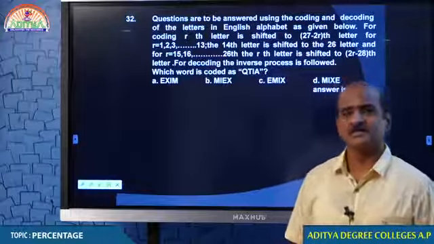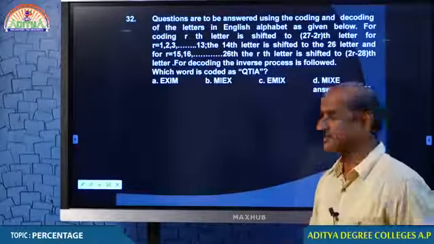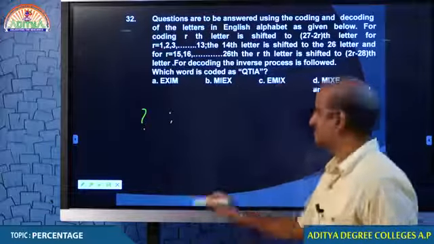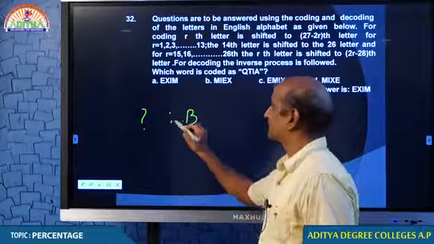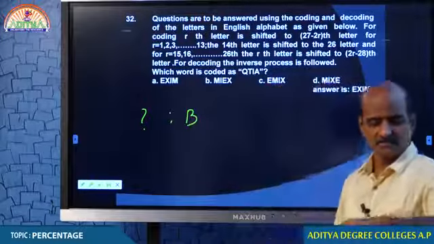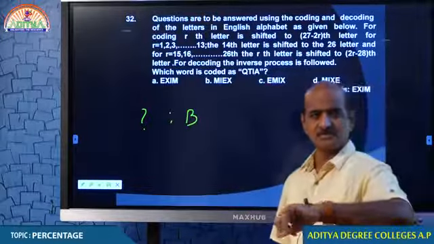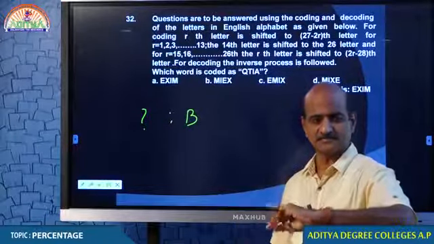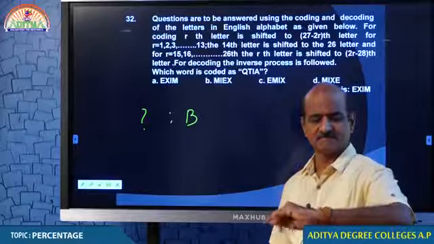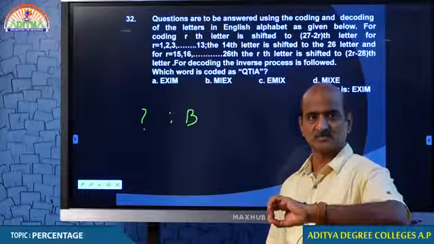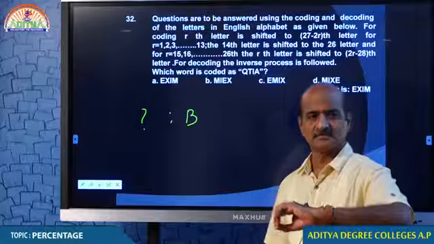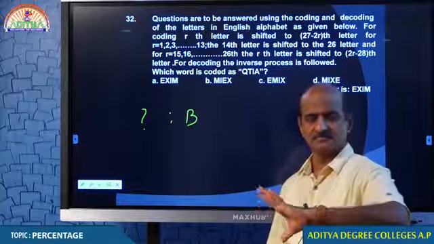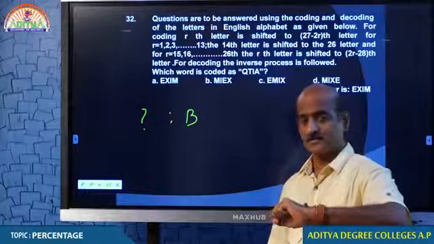Come on student, I give you some exercise. Start. Which letter is coded as B? Solve it. I give you some time. Let me see who can tell me. Which letter is coded as B? I just wait for your answer.